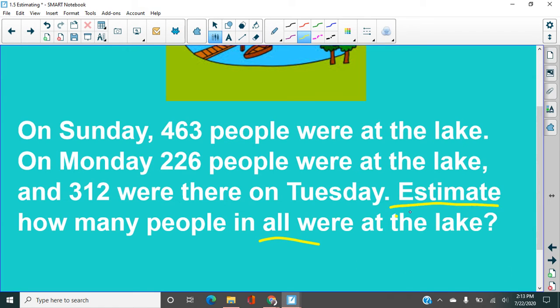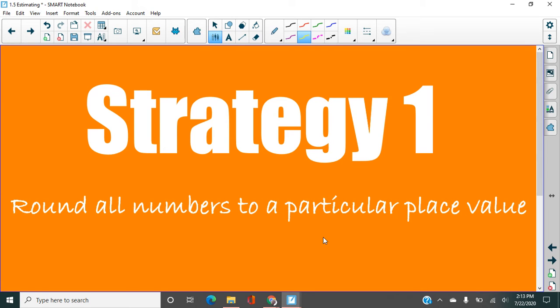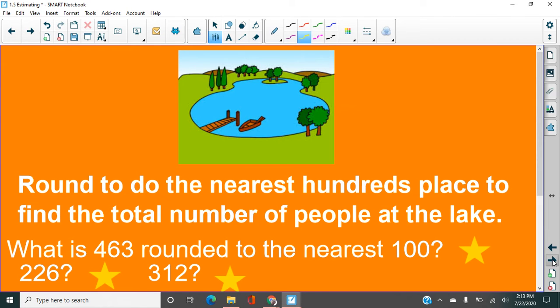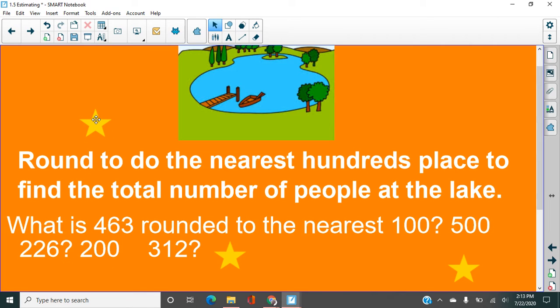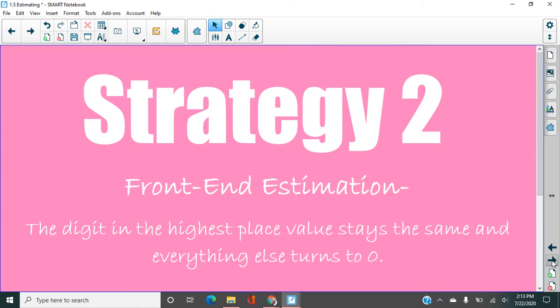But it also says estimate. So if I just add up these 3 numbers and give the exact answer, then I haven't done the correct thing. I've come up with an answer, but not the answer to this question. So I'm going to estimate. Here's 3 ways to do it. Strategy 1 is to round all the numbers to a particular place value. This is what I did with the book's question earlier. If we round 463, we round it to 500, we round that one to 200, and we round that one to 300, just like you saw me do earlier. Then we would add those up.